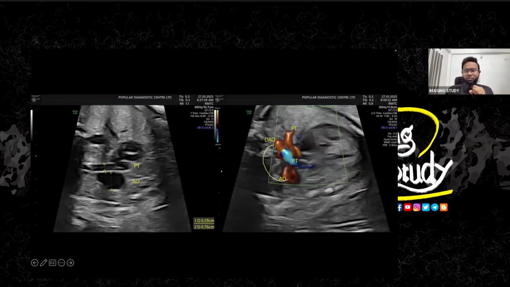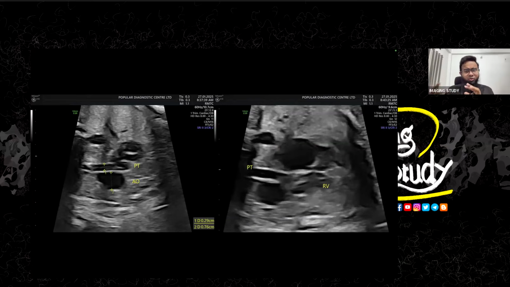So the aorta is giving blood to the descending aorta, and the descending aorta through the ductus arteriosus is giving blood to the pulmonary trunk. Then the pulmonary trunk is supplying the lungs with that blood. So it is not getting blood directly from the right ventricle, which it should, because the tricuspid valve is stenotic, or there is no flow through the tricuspid valve.